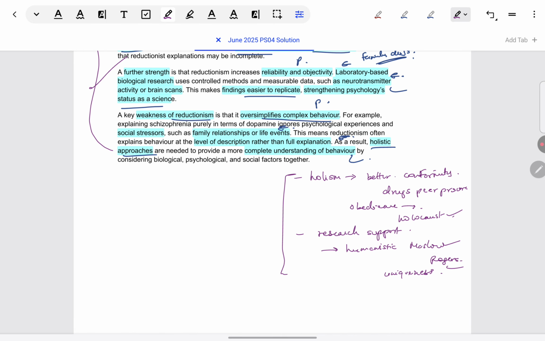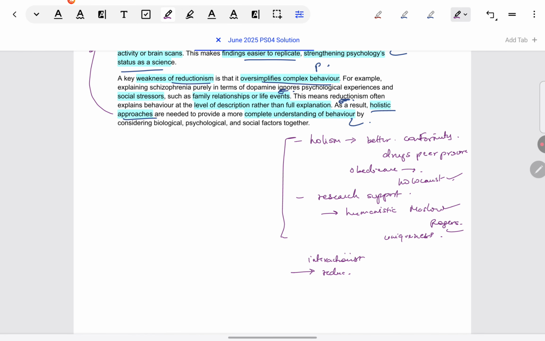And of course, you can also take an interactionist point of view. For example, how researchers can first begin with being reductionist, like for, say, schizophrenia again. Some researchers can look only at the biological component, some can look at cognitive, some can look at family. And then they can integrate all of this together to form a full holistic explanation.